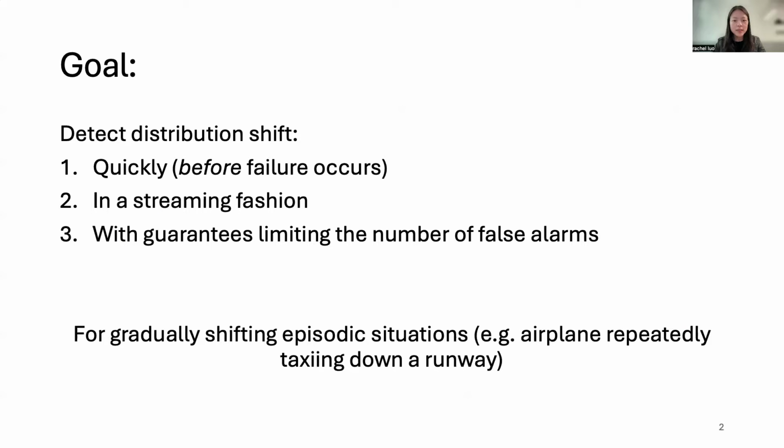And we'd like to do this for gradually shifting episodic situations. For example, for an airplane that repeatedly taxis down a runway, there could be gradual distribution shift over time due to sensor degradation, and we'd like to issue an alert before a problem occurs.